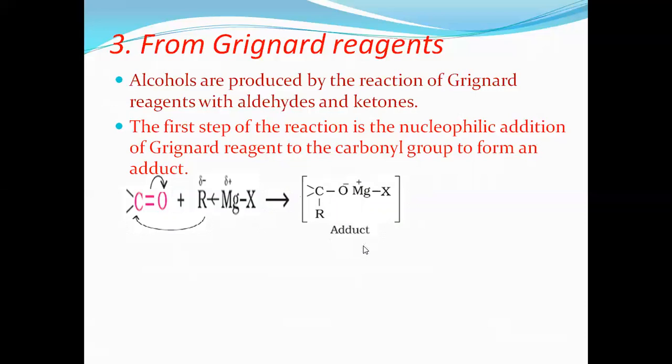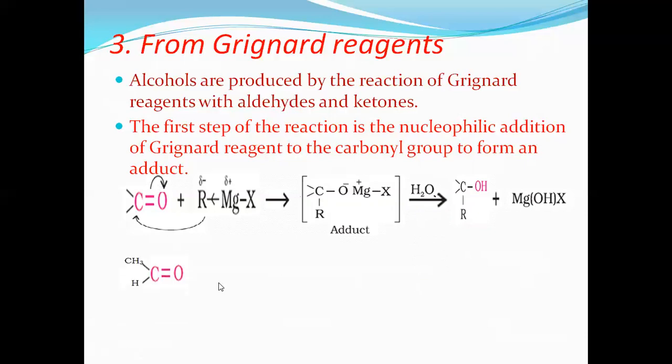That is the intermediate. Further, on hydrolysis, while adding water, which breaks into H plus and OH minus, this H plus goes to the O minus, and OH goes with MgX, resulting in alcohols. That is the preparation from Grignard reagent. The Grignard reagent attacks the carbonyl group, where the alkyl or aryl group attacks the carbonyl carbon and the pi bond shifts to the oxygen, which gives an adduct, which on hydrolysis gives alcohol.